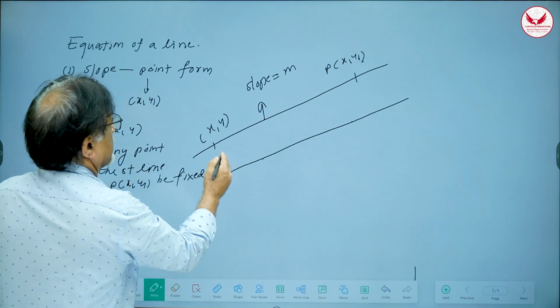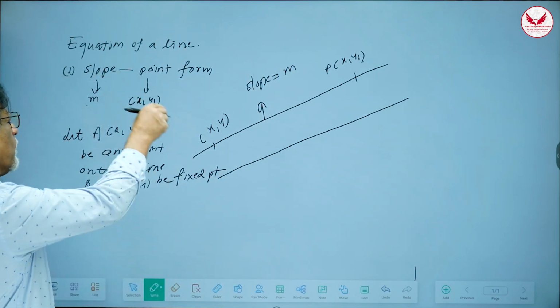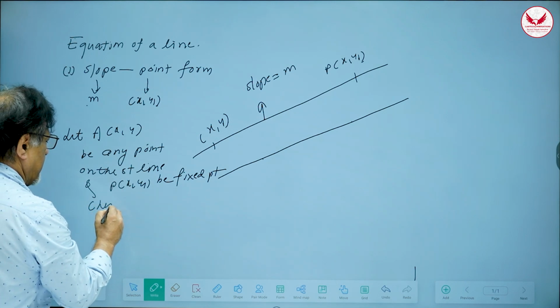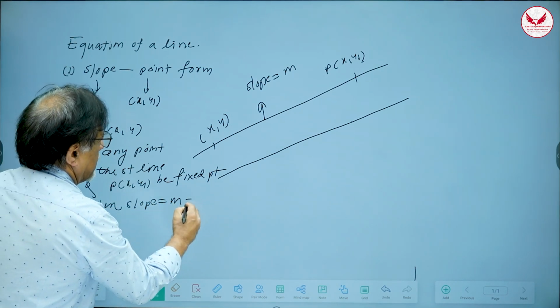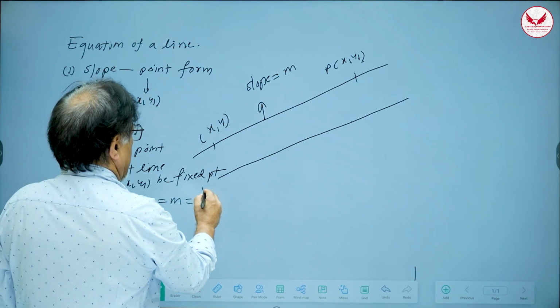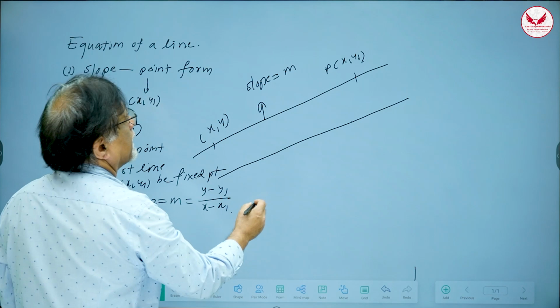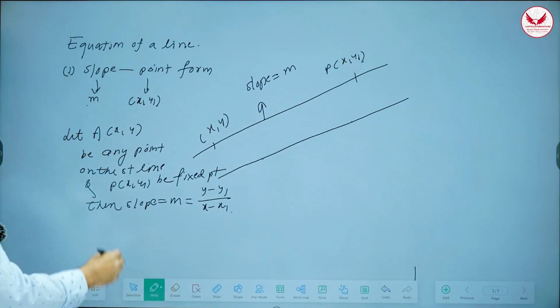Fixed point. This x, y is any point on the straight line. This x1, y1 is a fixed point, which we know already, right? Then what is slope? Slope is known to be m, and that m has to be y minus y1 upon x minus x1, right? That is the slope of this line, right?